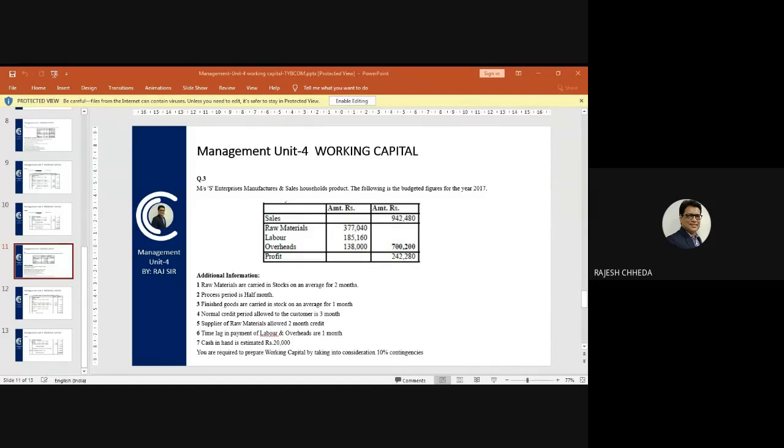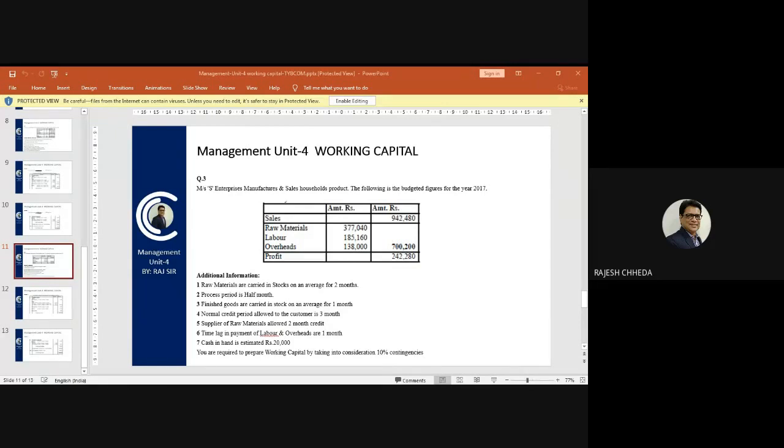Now, the table gives you information for 1 year, 12 months, whereas in the additional information, all the information is about months. So what we will do is convert sales, raw material, labor, overhead, all this information to 1 month by dividing by 12 months.